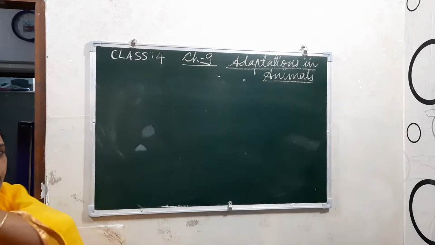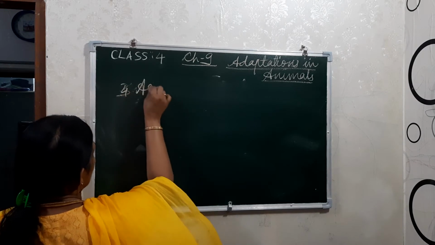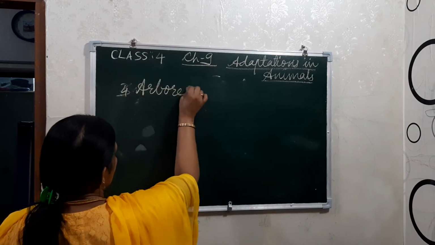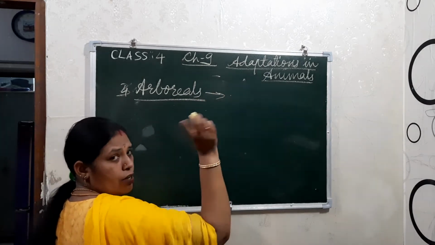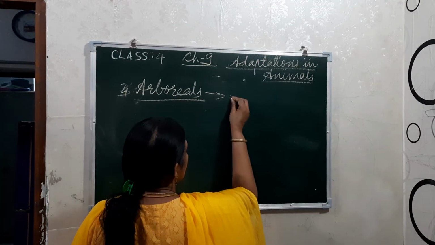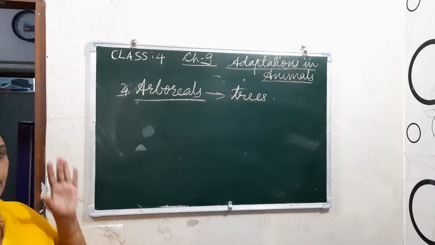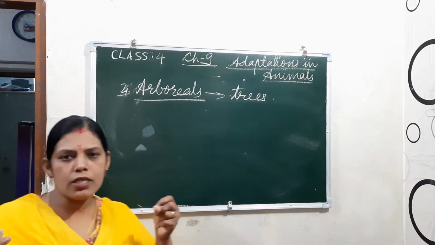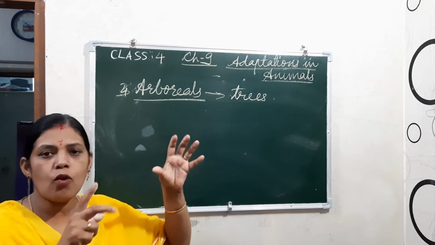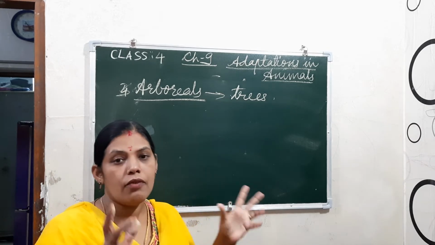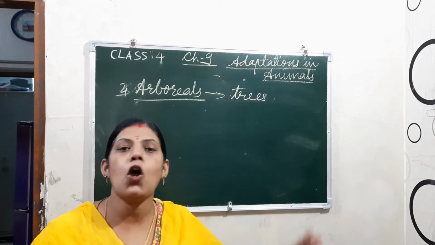Arboreals means they live on the fourth one, right? It is arboreals. They spend most of their time on trees. Okay, trees, and they have well developed forelimbs and hind limbs, so that they can hold the branches of the trees very firmly, tightly. And not only that, they have a long tail also.